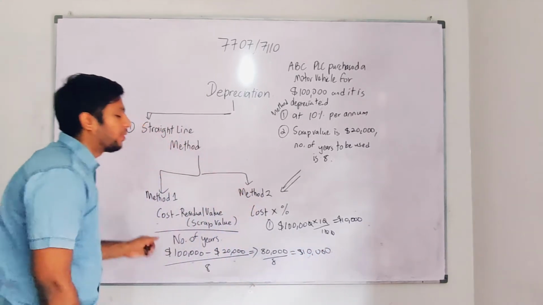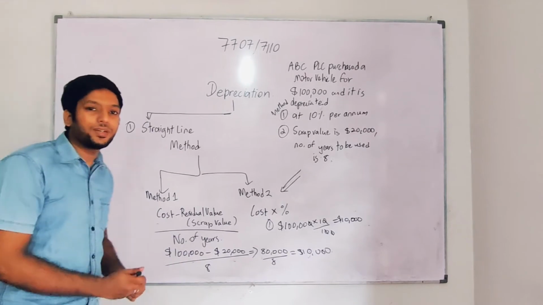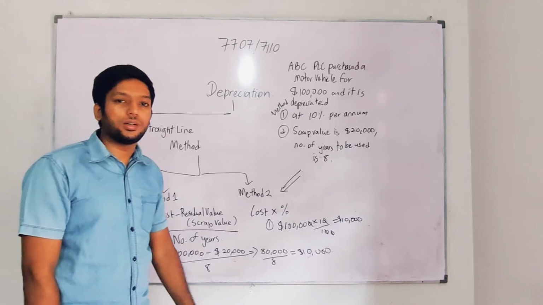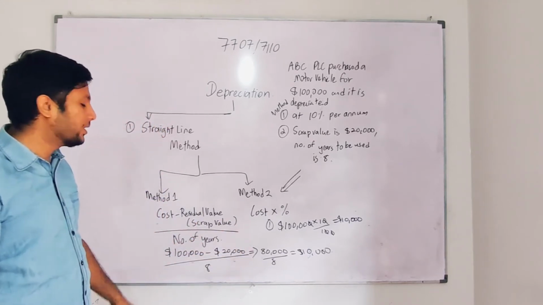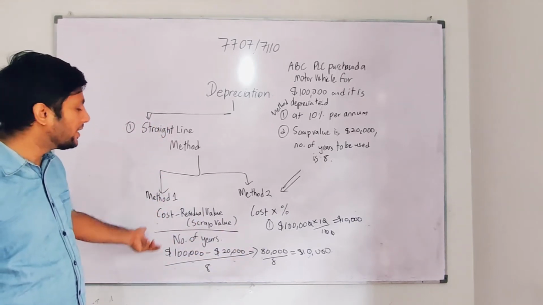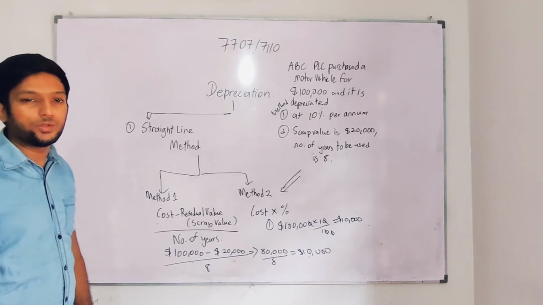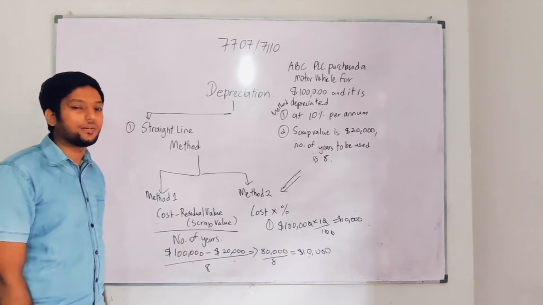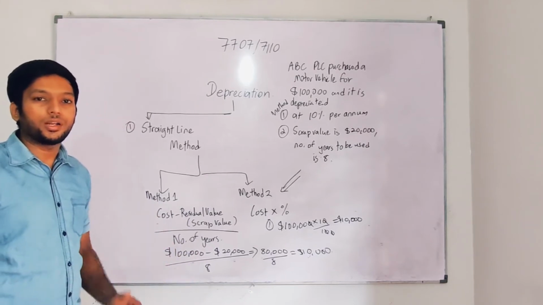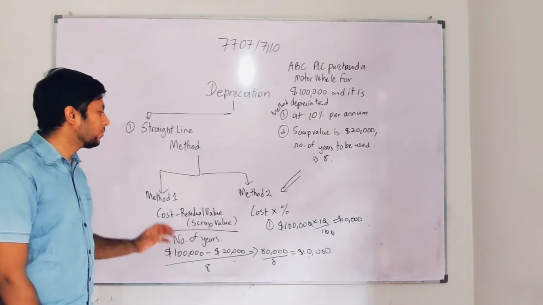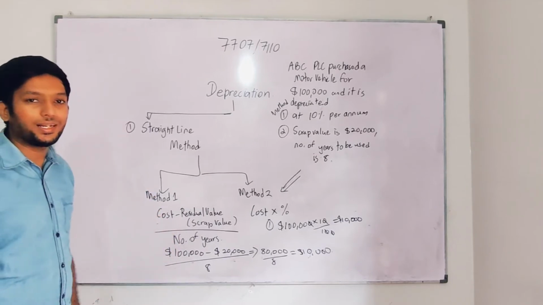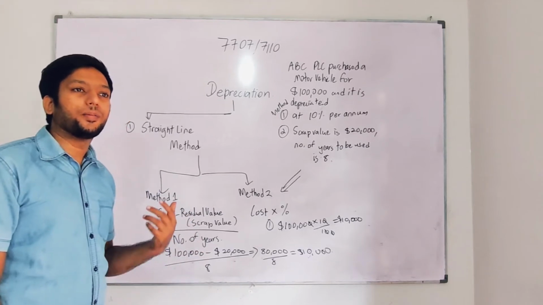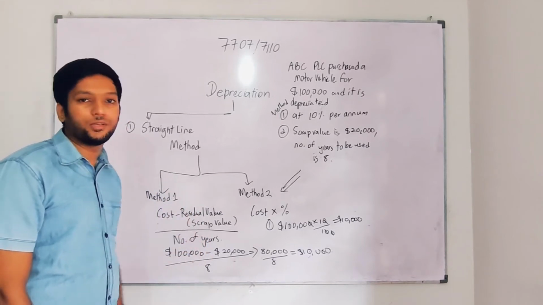So it doesn't matter what method you use, but the examiner will specifically say cost into percentage. They might say there is a percentage like this, and you're going to use it. Or they might say in method 1 they will give the residual value, cost and the number of useful years. So you need to go with method 1. I hope you understood the basic adjustments of the straight line method. I'm going to teach you how to record it in the balance sheet and income statement. So we'll do the straight line method completely, and then we'll record it for the reducing balance method also.